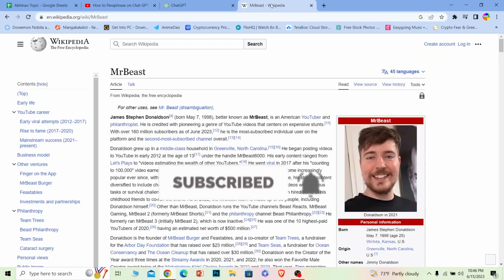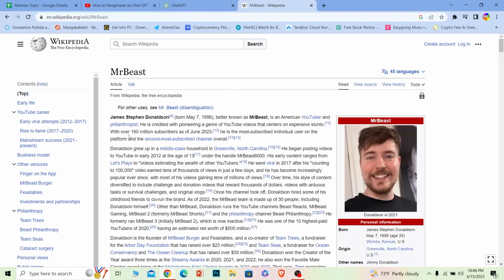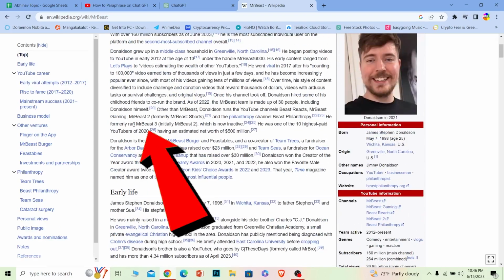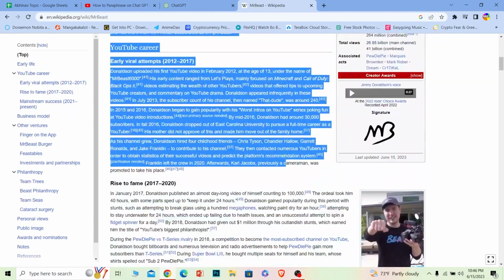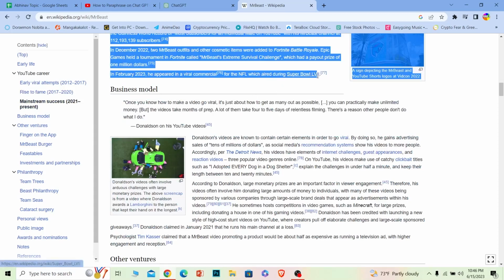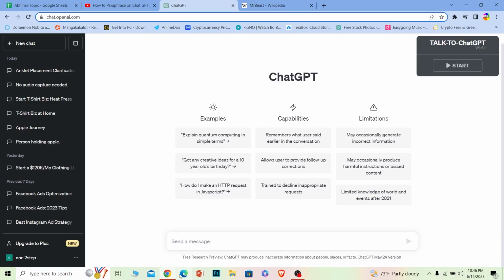Let's move on. First step, you want to copy all the text of the document. Let's say I don't want to read this entire document on Mr. Beast. What I can do is just copy everything from over here. Once I copy all this text, I can go on ChatGPT, and where it says send a message, click on it.